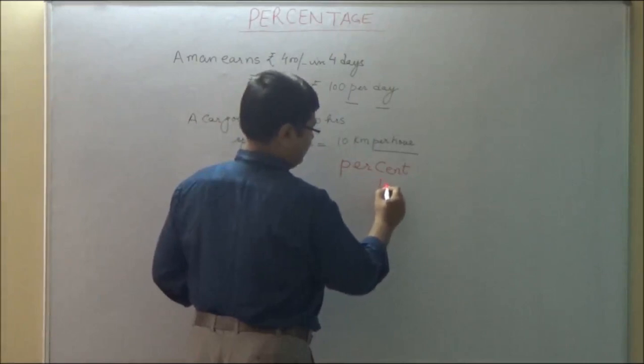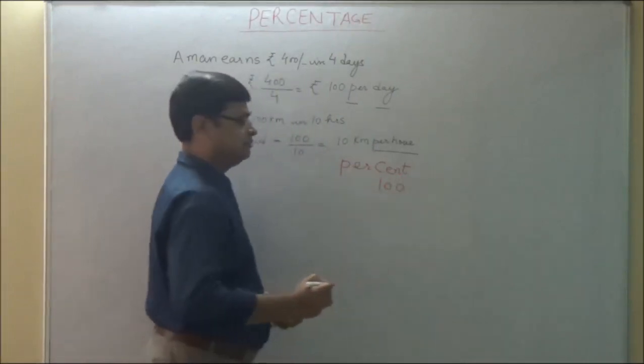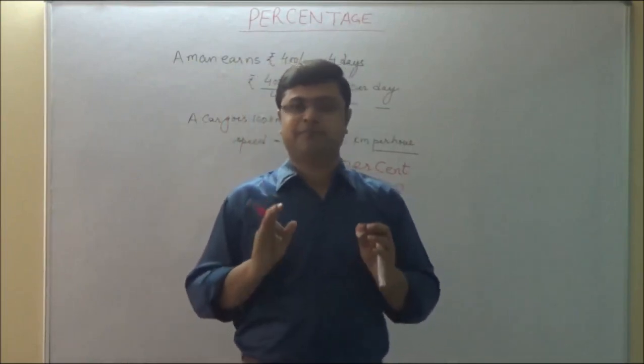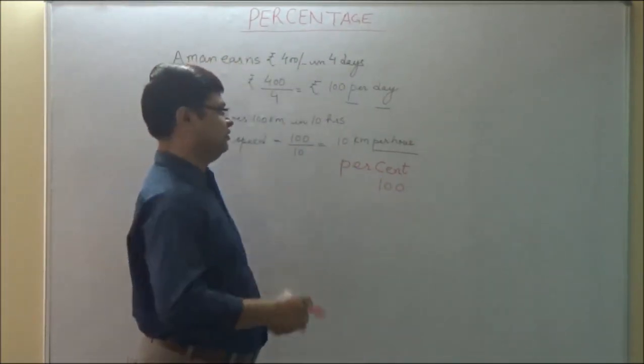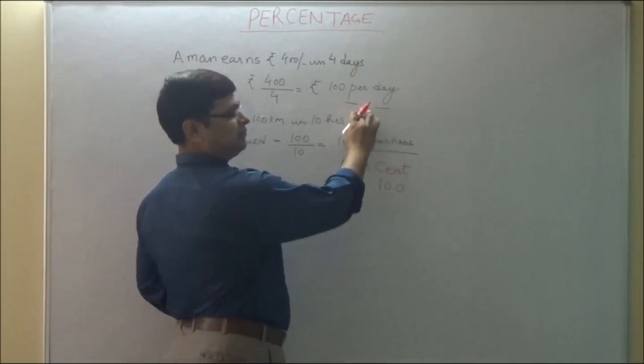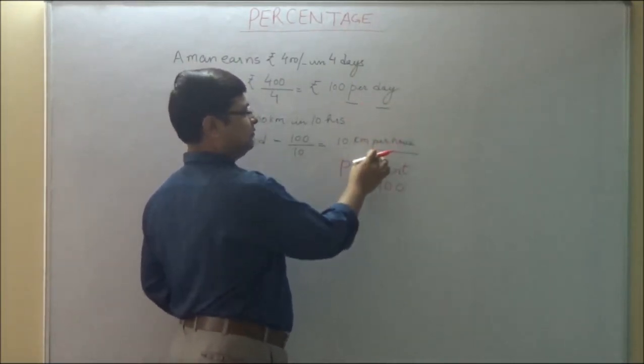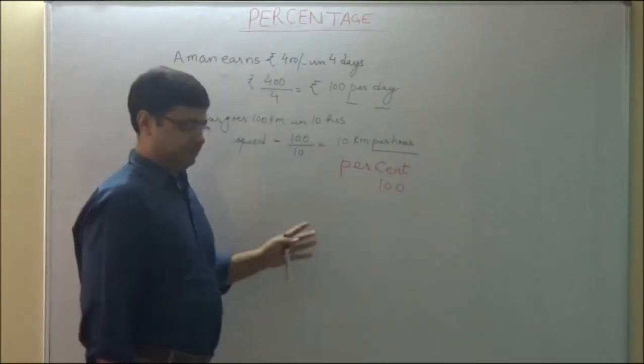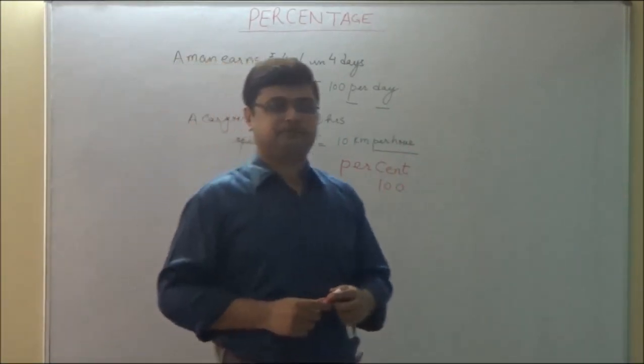Cent is 100. So percent is nothing but our value per 100 of the reference value. Again, here we were taking reference value per day, here we were taking per hour, here we are taking per cent, means per 100. Why do we at all need percentage?